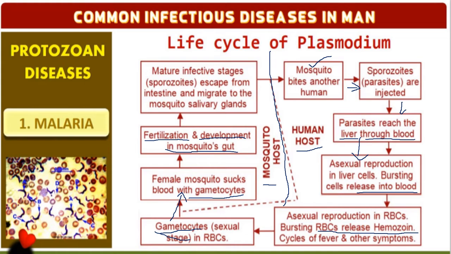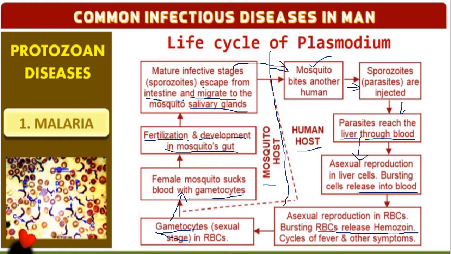Now all these sporozoites will get matured. The mature infective stage, the sporozoites, escape from the gut region and migrate into the salivary gland. Now it is ready to infect another person. So when this female moves to another person, that is a human, and bites, the sporozoites will enter the human body.